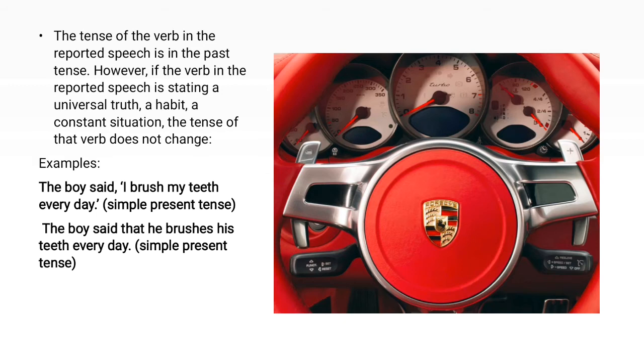In indirect, the boy said that he brushes his teeth every day. Simple present tense again. The tense of that verb does not change because it is a simple present tense habit.